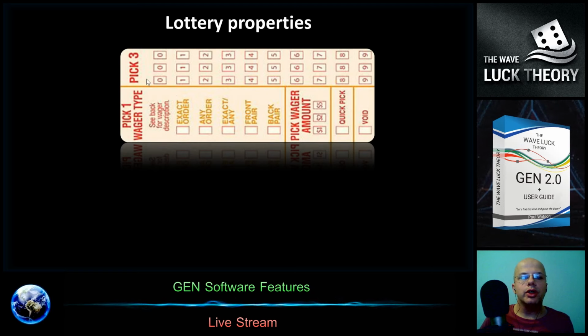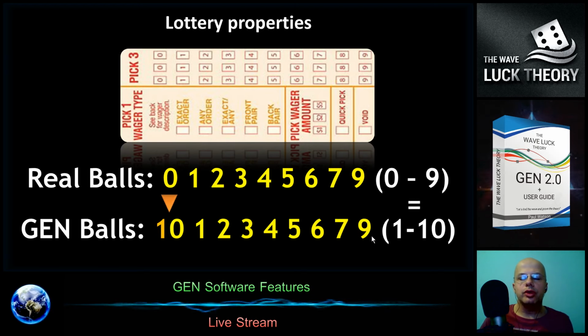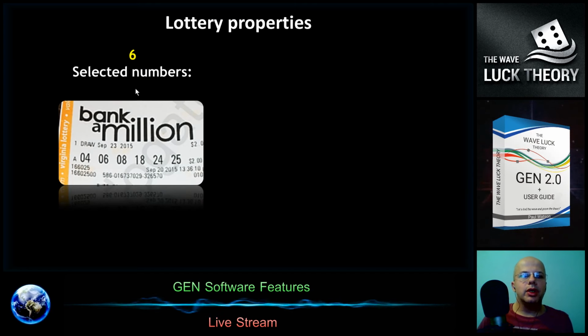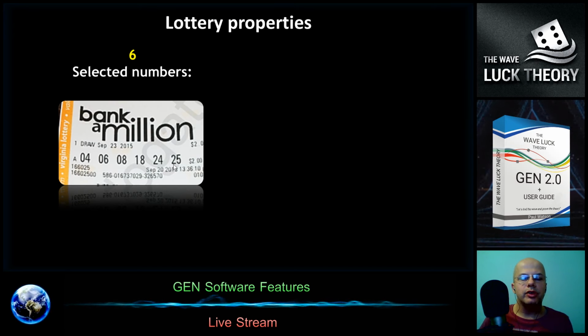There are lotteries using 0, and the range of the real balls is from 0 to 9, but the Gene doesn't use the 0. So in the Gene we need to use for this lottery the range from 1 to 10, where the 10 represents 0, and if we fill in the input, instead of 0 we put there the number 10, and if we want to fill the ticket, then instead of a generated 10 we put and cross the 0. Also there can be, for example, 6 numbers selected which we put on the ticket, but in the lottery 7 numbers are drawn, like for example Bank a Million.